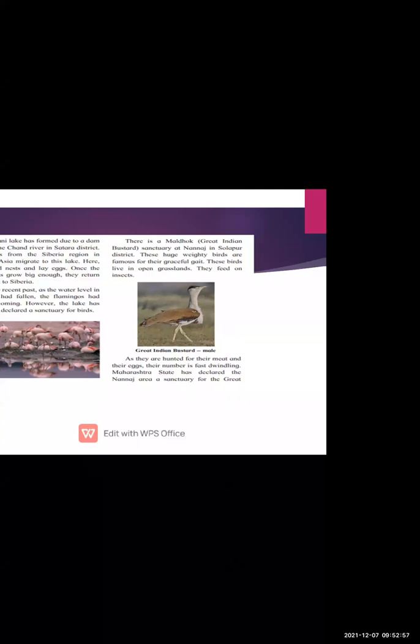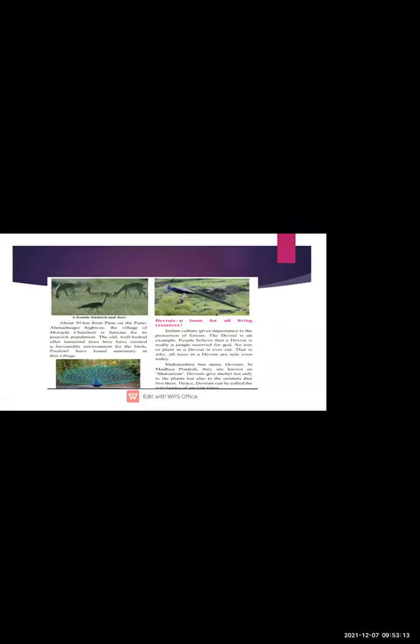The number is fast dwindling. Dwindling means decreasing. Maharashtra state has declared the Nannaj area a sanctuary for the great bustard.